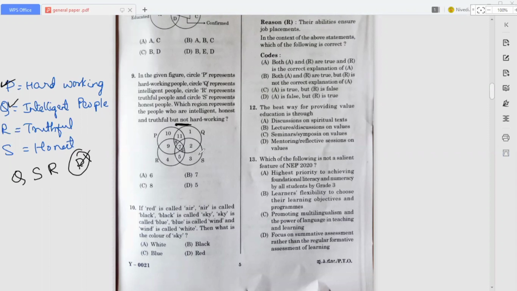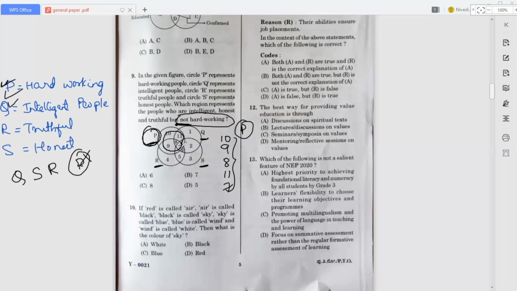Okay, so see the Venn diagram. P represents hardworking, Q represents intelligent, R represents truthful, and S represents honest. Since we do not mention hardworking, we have to eliminate P. So regions 10, 9, 8, 11, and 7 are not coming, because these all belong to P, that is, hardworking.